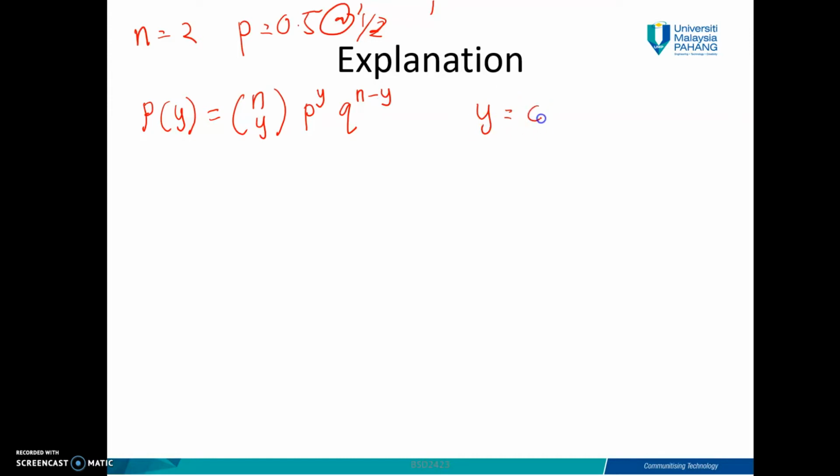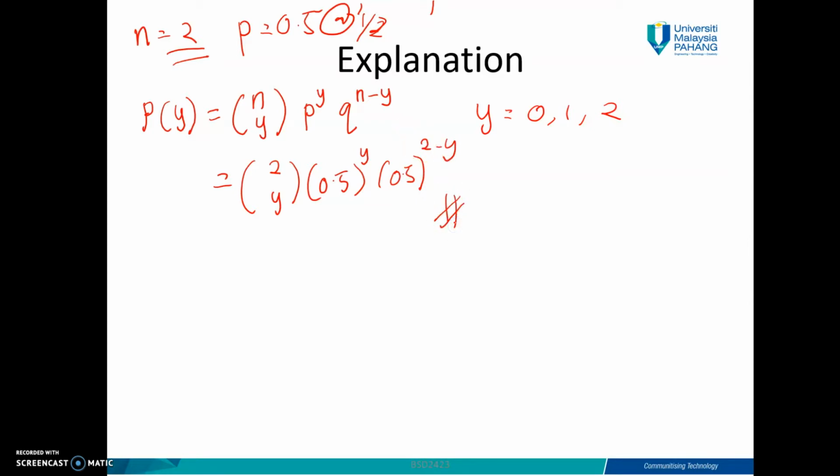Your y is 0, 1, 2 because you have n equal to 2. So this density function you must remember. So it will be 2 choose y, p is 0.5, to the power y, q is 0.5 as well, to the power 2 minus y.